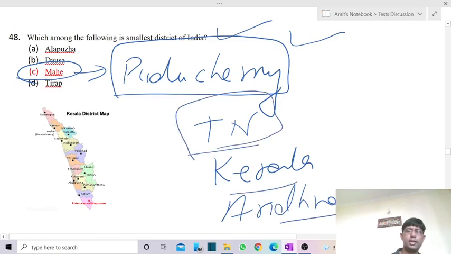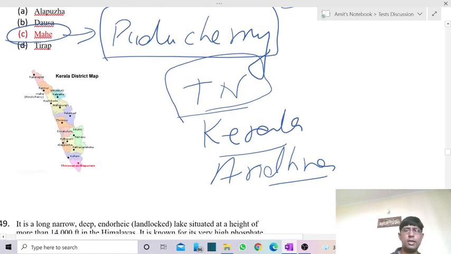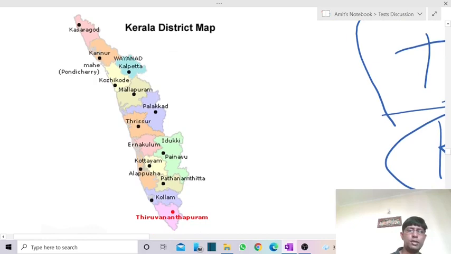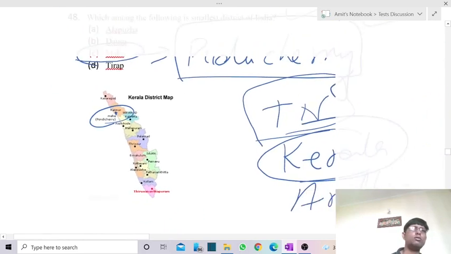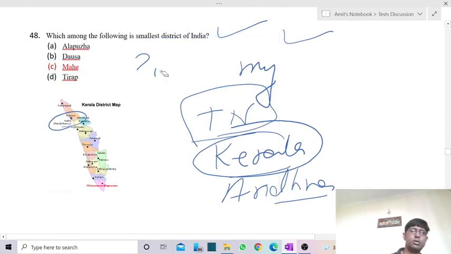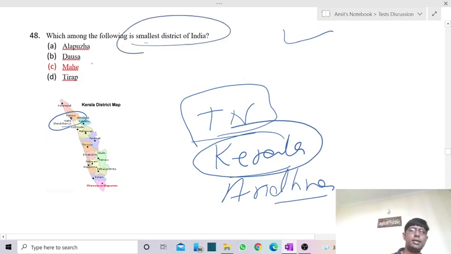Okay, in Tamil Nadu we have Puducherry and Karaikal. In case of Mahe, it is in Kerala. It is again a coastal city, a small location of Kerala. This forms the smallest district of India. They have the smallest district of India, that is Mahe, which forms part of Puducherry.